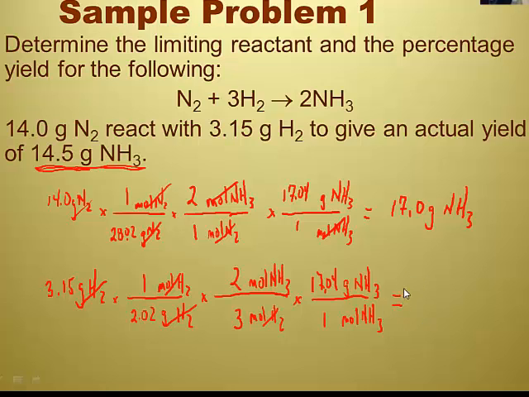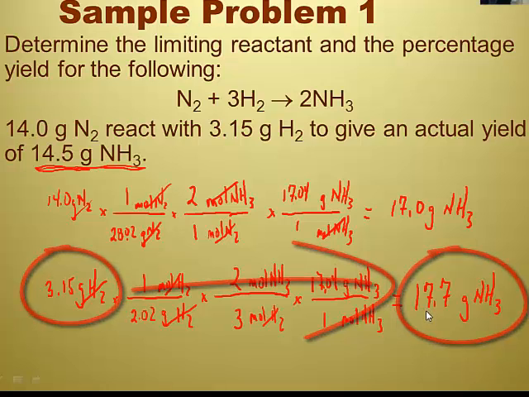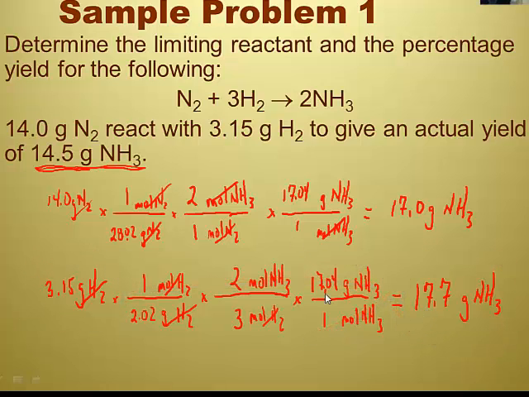You keep writing. All right, so we've just found out that if we had 3.15 grams of hydrogen, it would be capable of making 17.7 grams of ammonia, assuming that we had excess nitrogen. Or at least enough nitrogen, but we don't. Now, we only have 14 grams of nitrogen, 3.15 grams of hydrogen, so we can only make the smallest amount of ammonia that's given here.